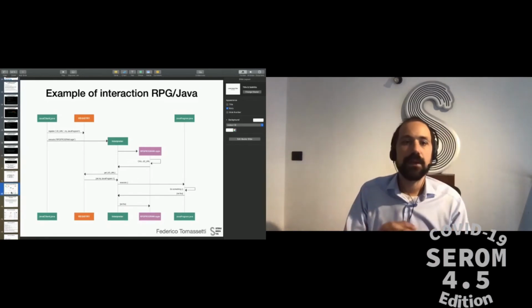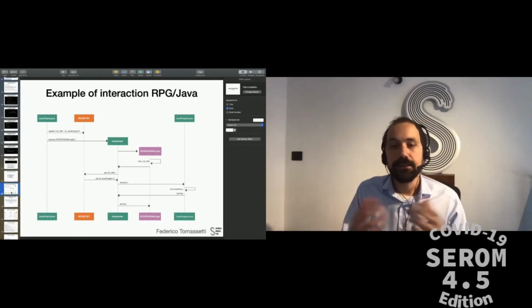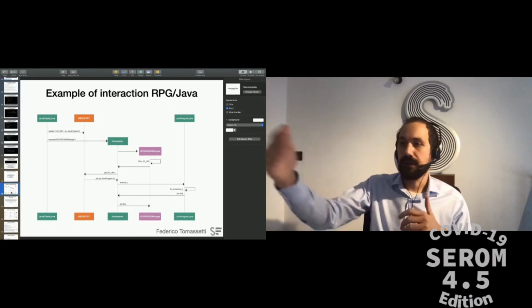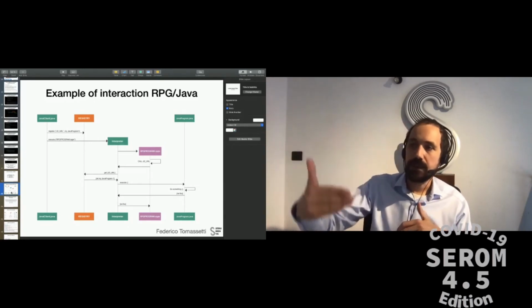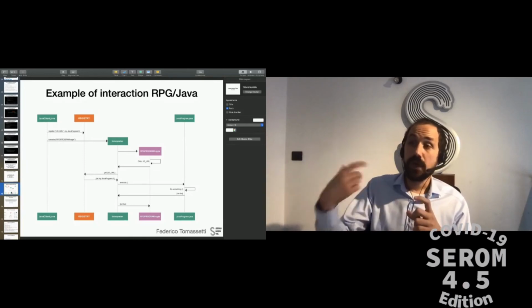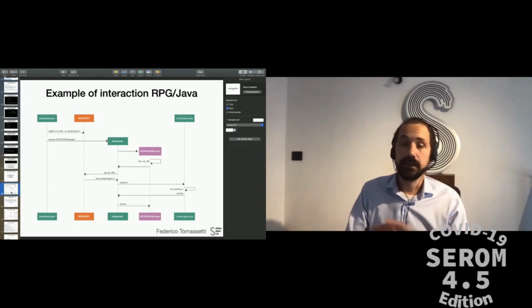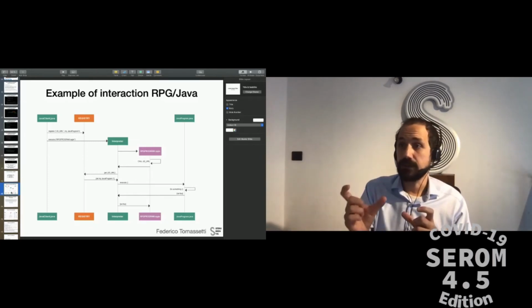Then, once I prepare my registry, I start the interpreter, and my interpreter starts running, will execute some RPG code, executing each statement. When it reaches a statement that contains an invocation of a program, it stops. It checks in the registry if there is a Java program mapped to the name.